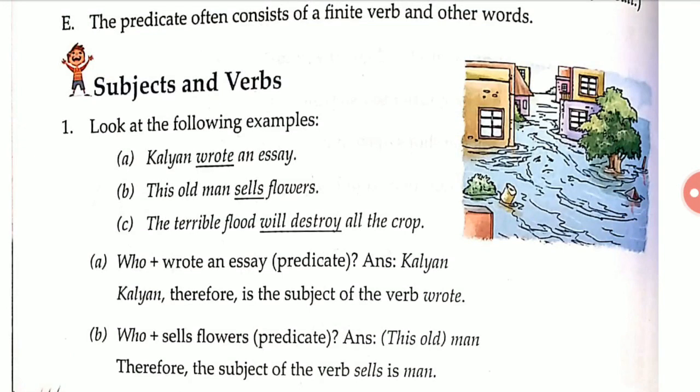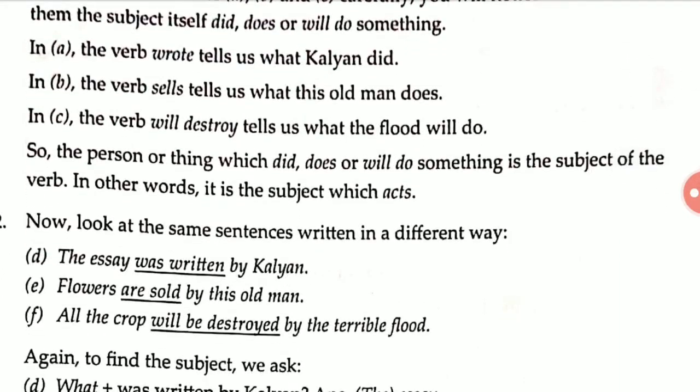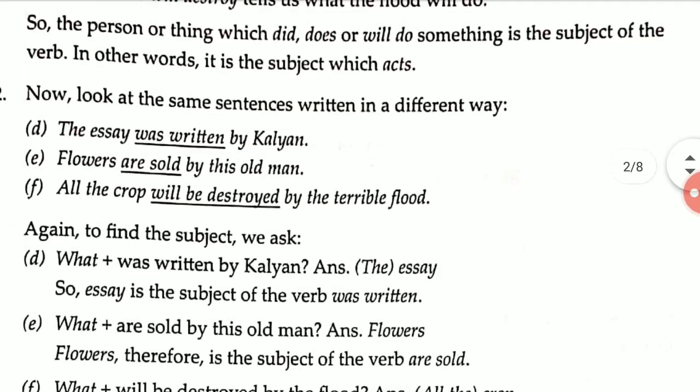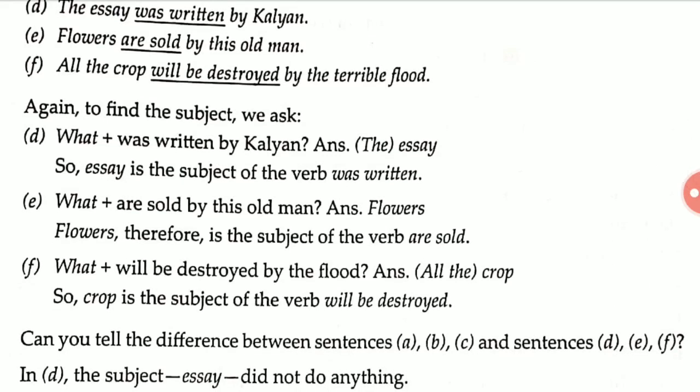A very simple way to find the subject of a verb is to ask the question who or what. Who wrote an essay? Who sells flowers? What will destroy all the crops? When you ask these questions of a sentence, it becomes very easy to identify the subject of a verb. What was written by Kalyan? An essay was written. Who is selling flowers? The old man sells flowers. What will destroy all the crops? The flood will destroy all the crops.